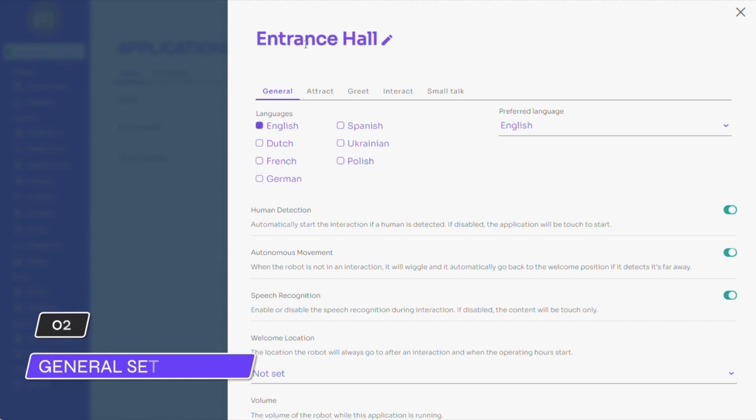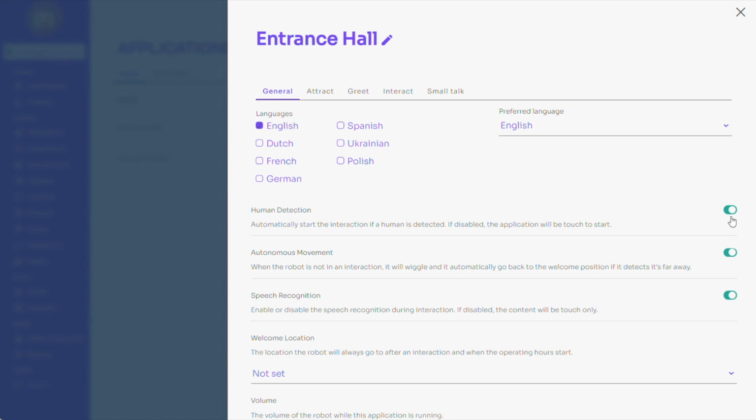In the General tab, you will see a couple of options that determine the behavior of the robot application. If the human detection button is activated, the robot automatically starts the interaction when it sees a person nearby. If disabled, the application will be touch to start. The autonomous movement option means the robot can move around, it can drive to different locations, and when it's waiting for someone to interact with it, will move slightly to draw attention and look alive. The robot will also be able to go and recharge itself when the battery is nearly empty. This option should only be deactivated if you want to use the robot as a stationary device.